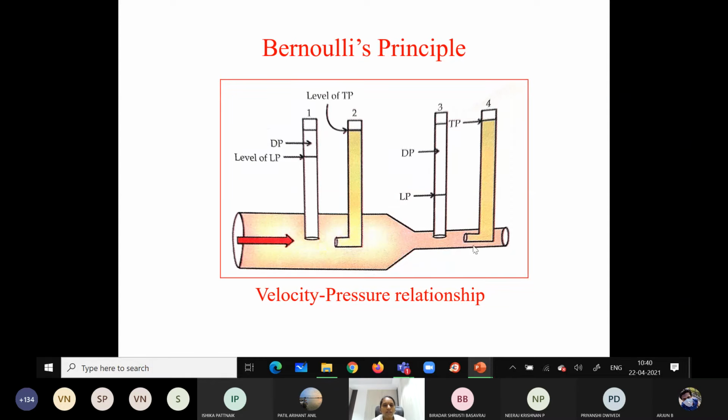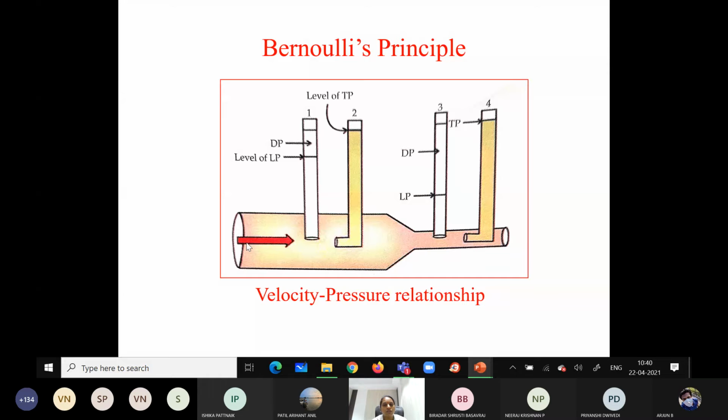In this diagram we have the vascular system with two different diameters. One has a narrow diameter and the other has a wider diameter.